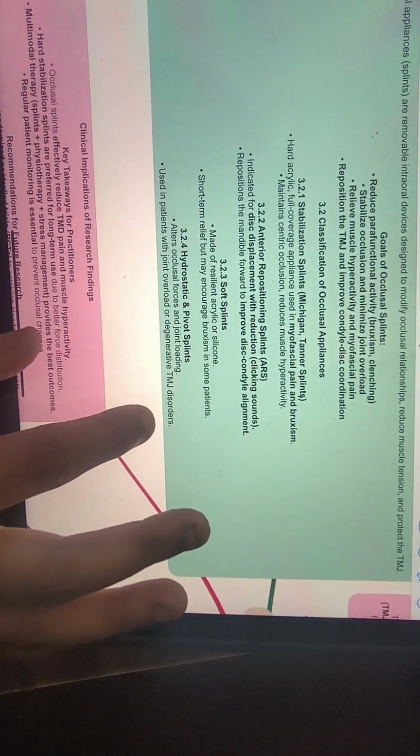Classification of occlusal appliances. First is stabilization splints, in which come Michigan and the Tanner splints. These are hard acrylic full coverage appliances used in myofascial pain and bruxism. Maintains centric occlusion, reduces muscle hyperactivity.